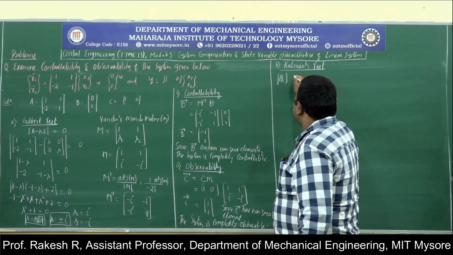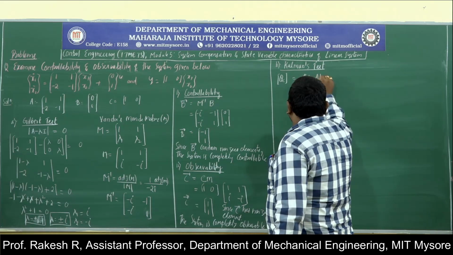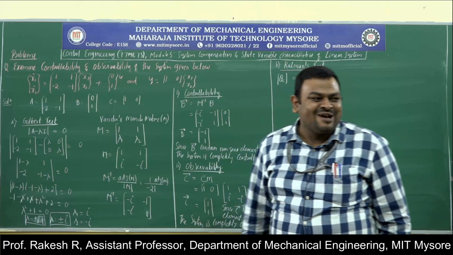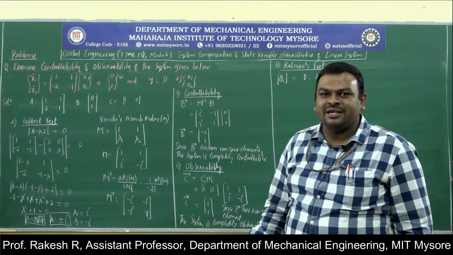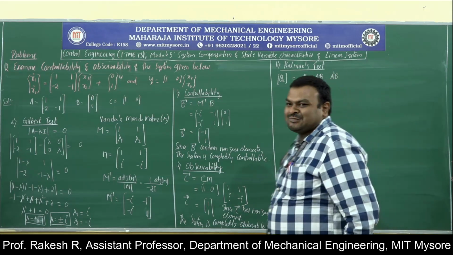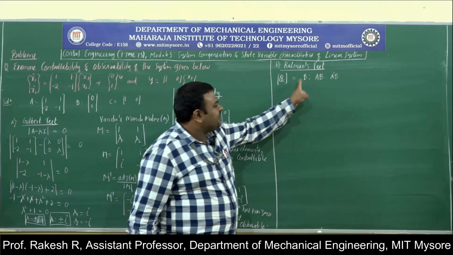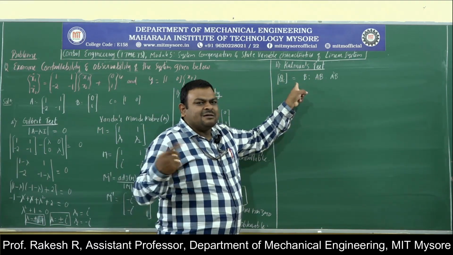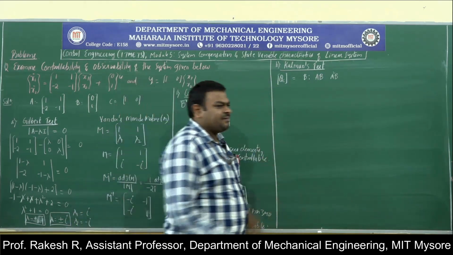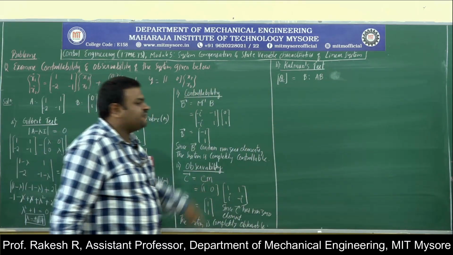That is nothing but Qc, which will be equal to B, AB, A square B. Since it is a 2 cross 2 matrix, finding A square B is easy, but if you consider that also, it will be wrong, because for a 2 cross 2 matrix you have to consider only 2 elements. Don't consider A square B here because it has only 2 states. That is the meaning of this.